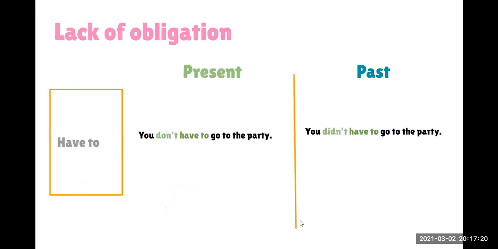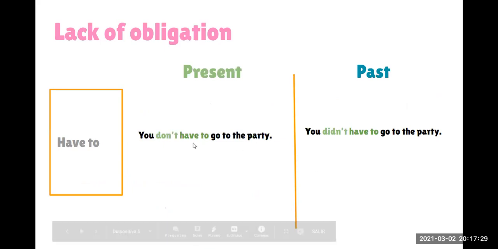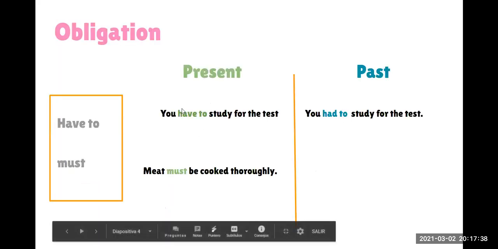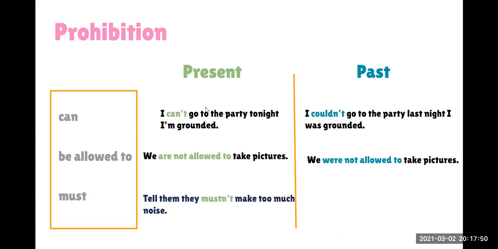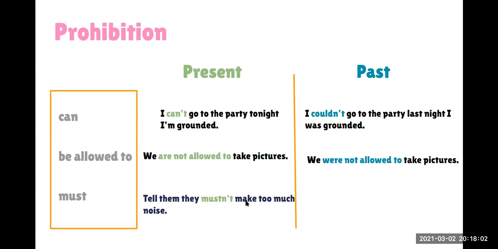Something that I want you to notice is the form of the verb that we use after modal verbs. Recuerden que el verbo que viene seguido de un modal verb, después del modal verb, siempre va en la forma base, o en infinitivo. For example, here too, have to study, be, en la forma base del verbo. Here in the next one, go, I can't go, take, and make. Siempre el verbo va en su forma base después de los modal verbs.